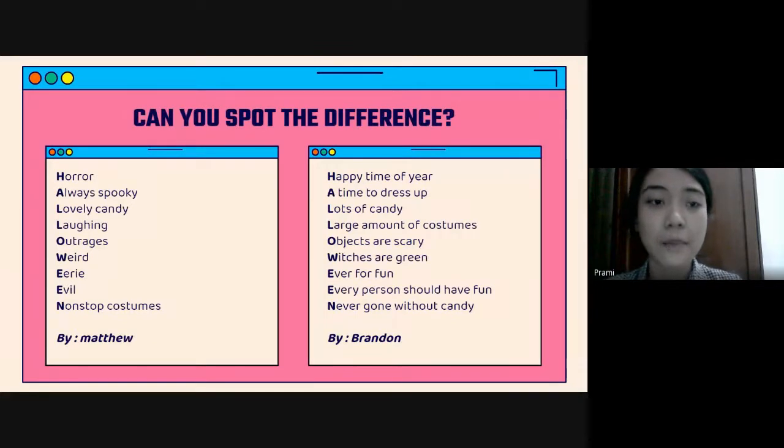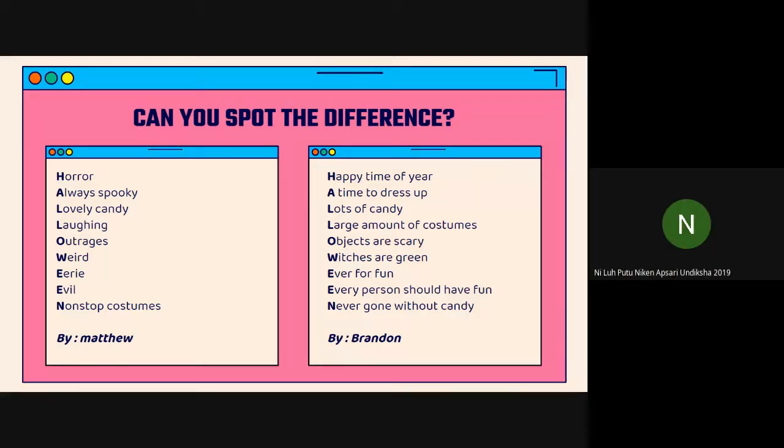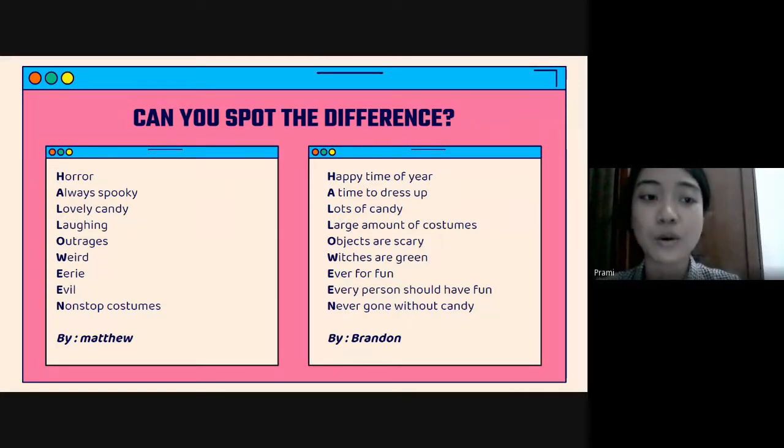Next slide. Maybe some of you can see the difference between the left and right poems and find the theme of the poem. Maybe Niken. Yes, ma'am. I think the left one is shorter than the right one. Okay, you're right, Niken. So the left poem by Matthew has short words, so it can be categorized as a short poem, but the right poem has long words, so it can be categorized as a long poem.